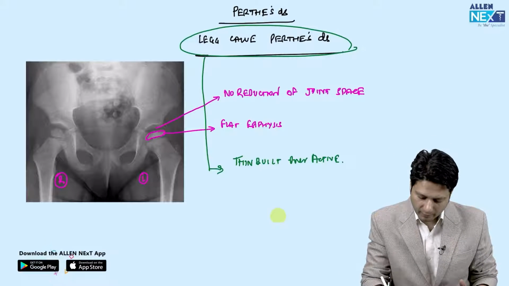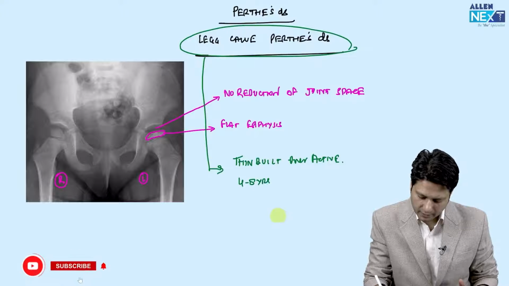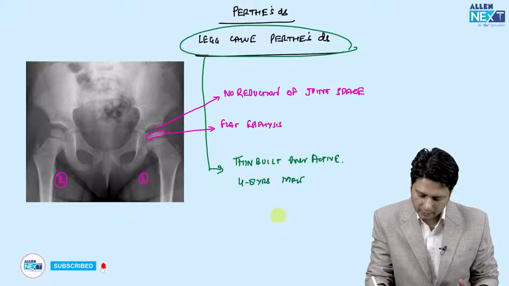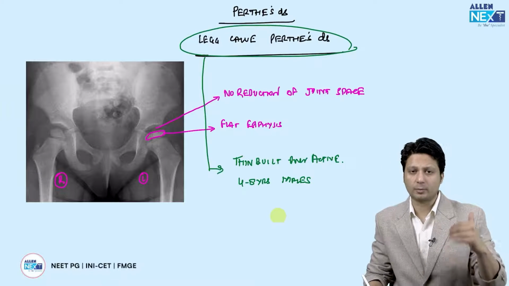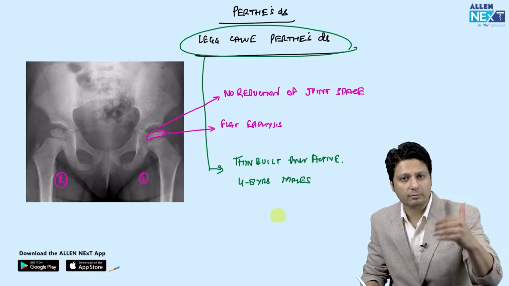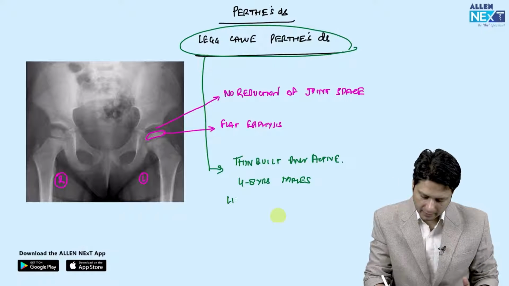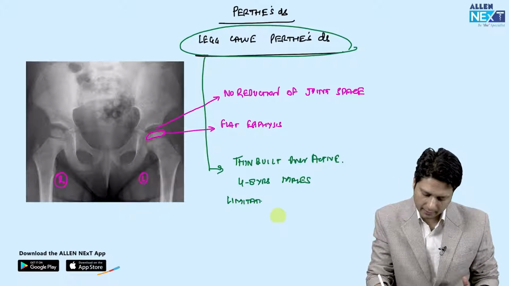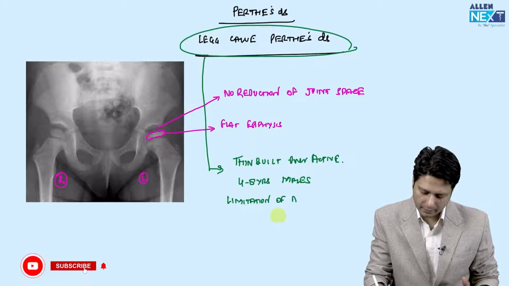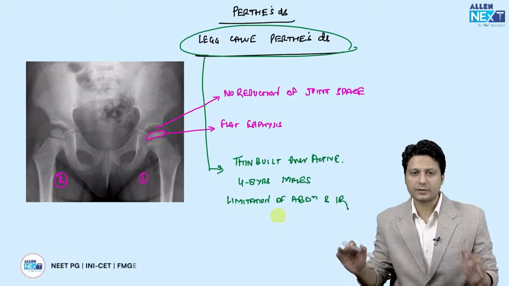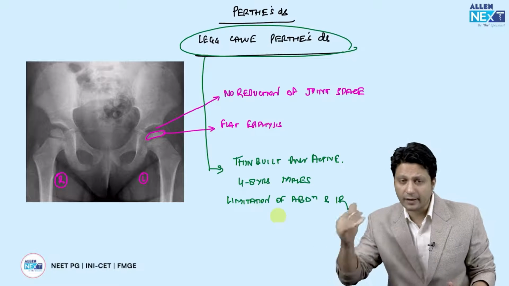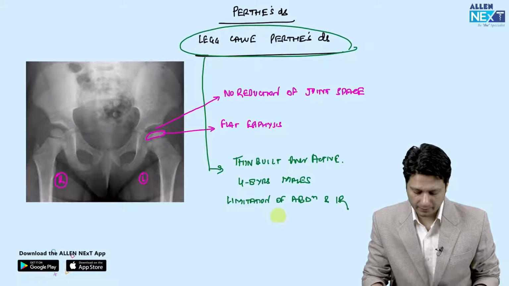The age group would be between 4 to 8 years, and particularly it is seen in males. And one of the pathognomonic clinical features on the basis of which you will almost confirm the diagnosis is limitation of abduction and internal rotation of the hip joint. So this is how you will identify Perthes disease on the X-rays, right?